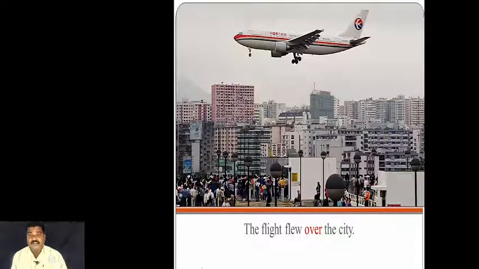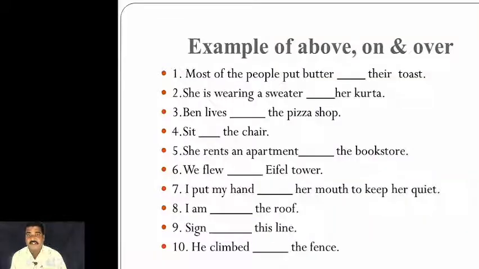The flight flew over the city. The people also see the flight. The flight is flying over the city, but it is also very near. So this is the example for the three important prepositions: above, on and over.